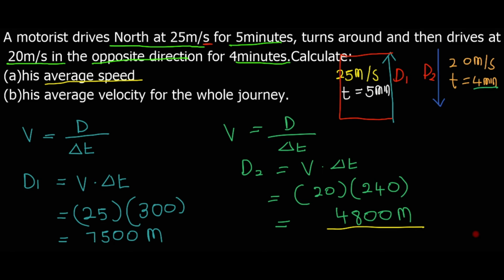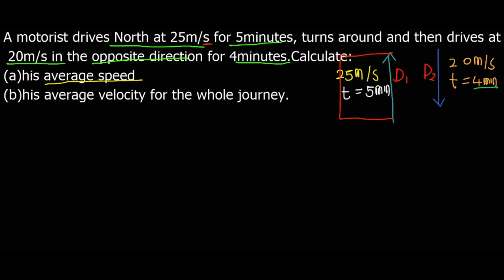So e rela gore ge re nyaka the total distance re tlo adda this one and this one. This one re rile ke 7,500 ge ya up, and then this one re rile ke 4,800 ge ya down.